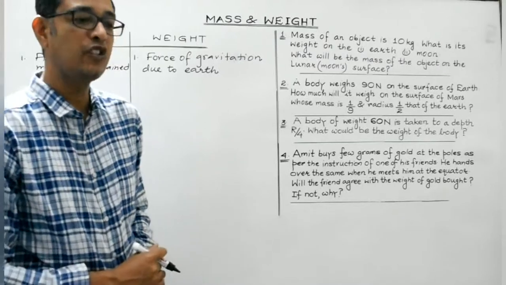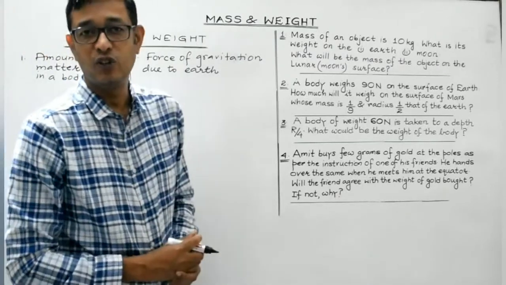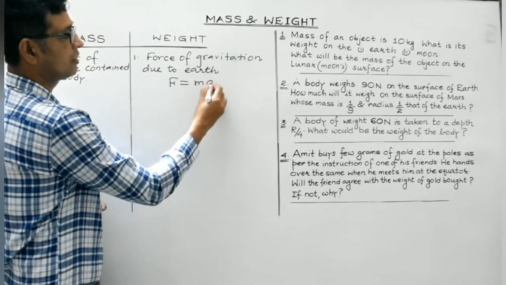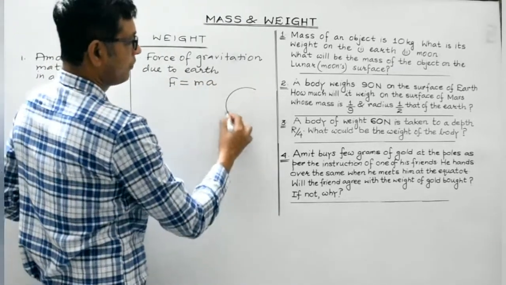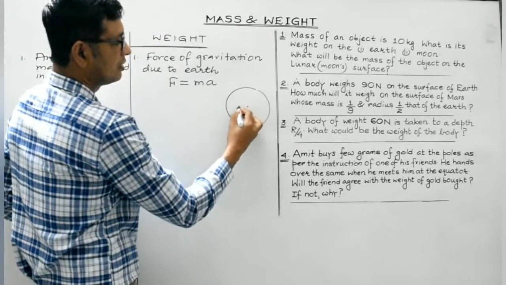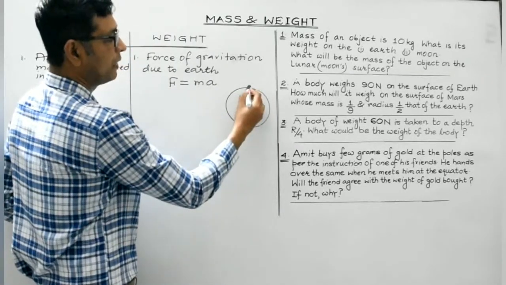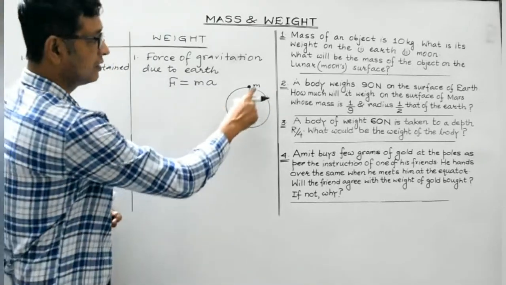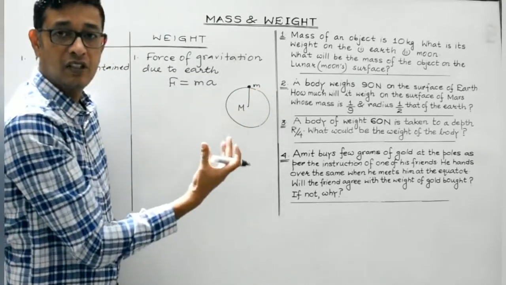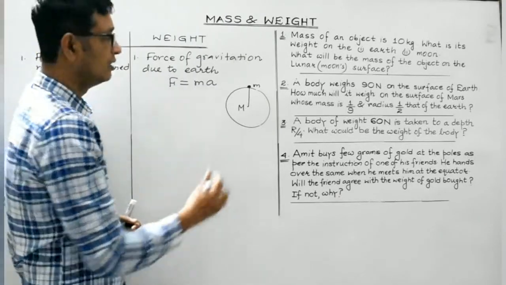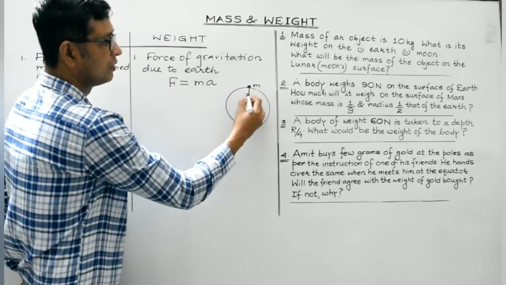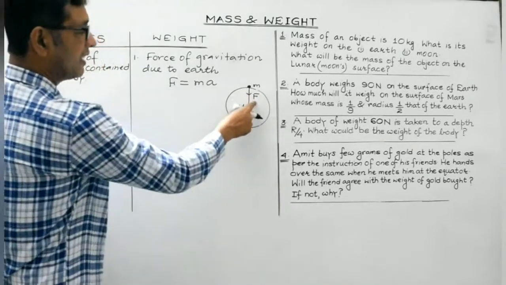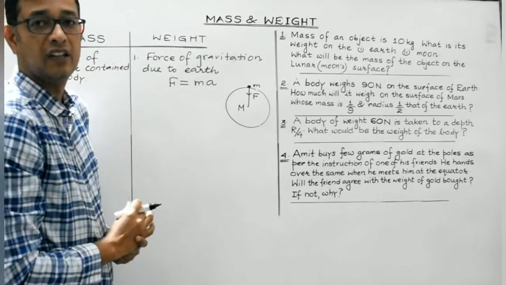Now here I must mention, from Newton's second law, we are aware F is equal to mass into acceleration. Suppose this is the earth and this is the mass of the earth, and this is any body placed on its surface, its mass is small m. This body, under the influence of the gravitational force due to the earth, will experience a force. This is the gravitational force, isn't it? And this net external force is also given by m into a.